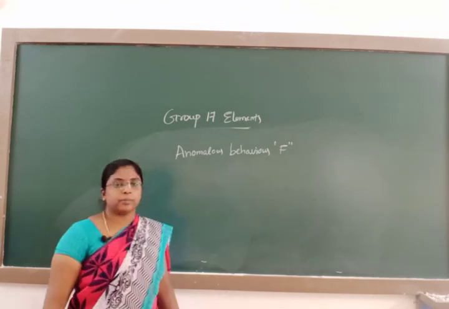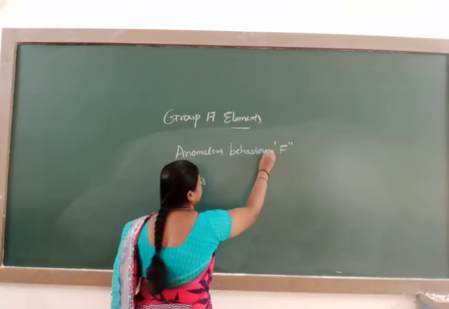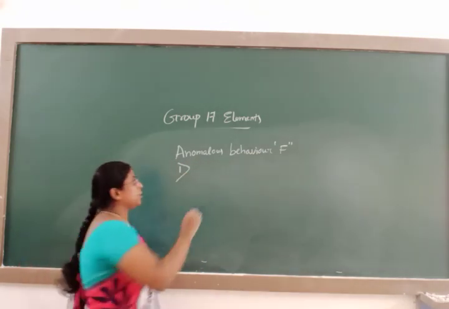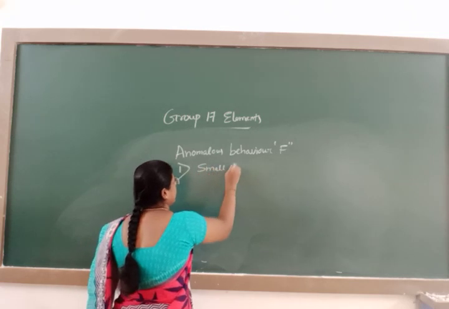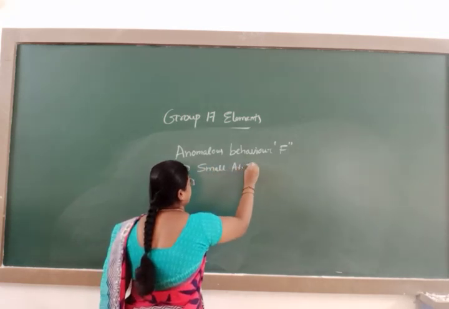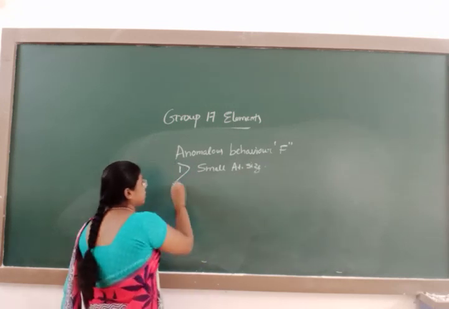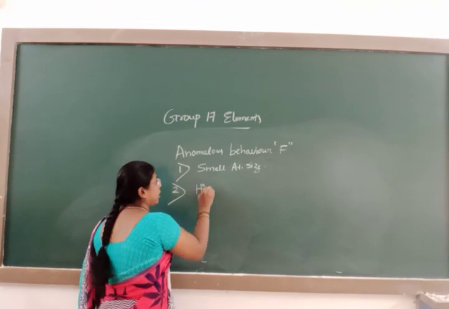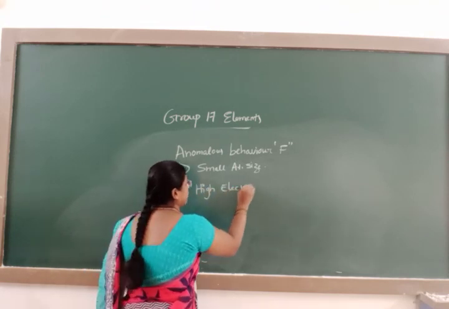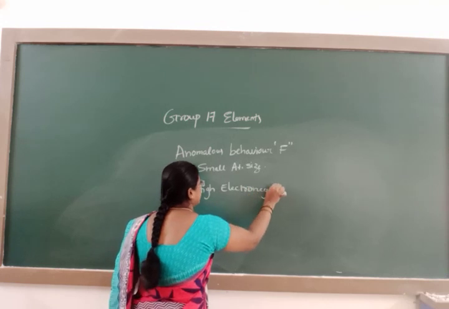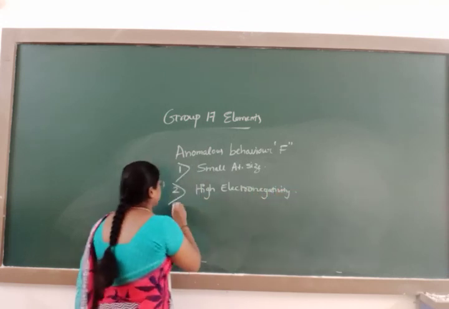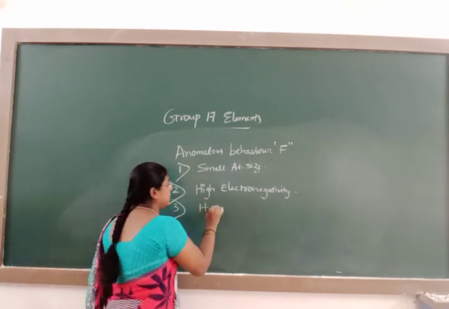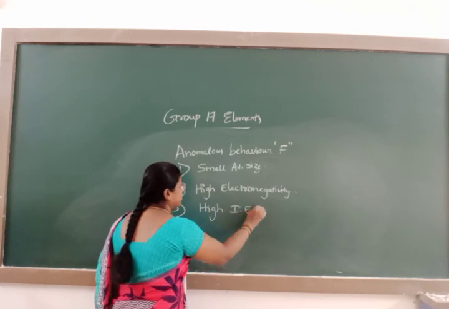Some of the anomalous characteristics of fluorine: first, size, it has a small atomic size. Second, fluorine is highly electronegative. Third, it has high ionization enthalpy.